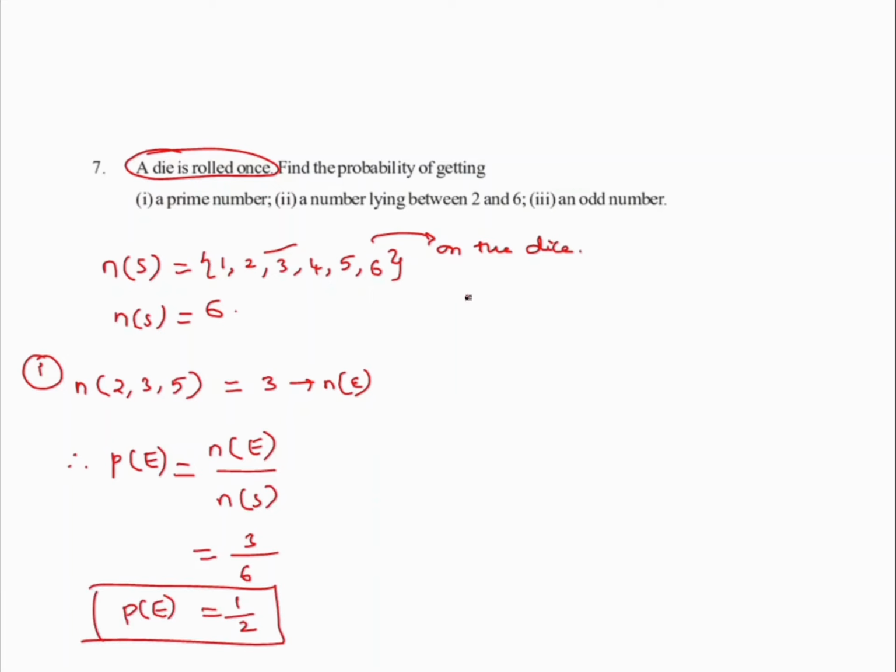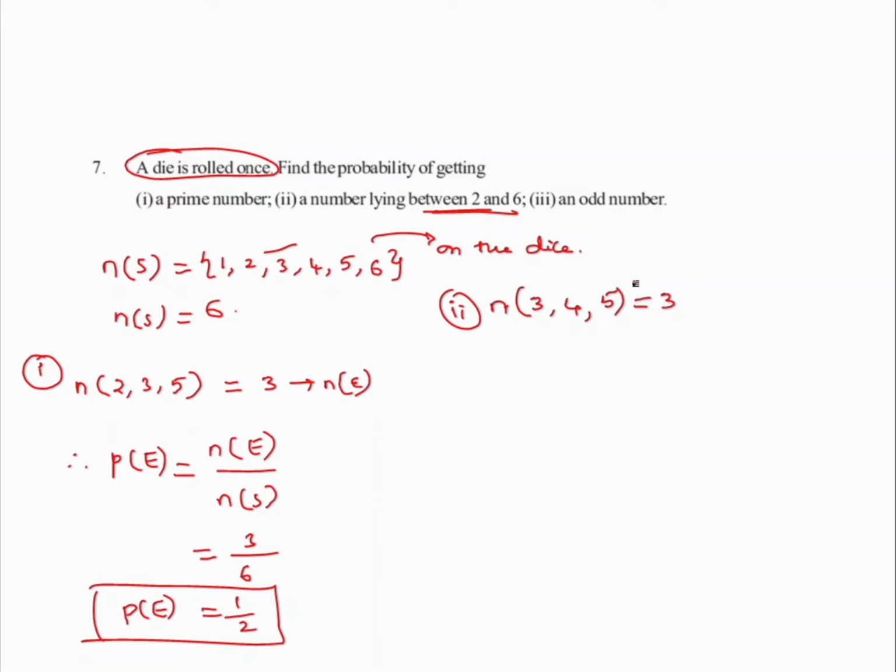So let us look at the second bit. What is this? A number lying between 2 and 6. What are the numbers? 3, 4 and 5. So the required probability is how much? I'm sorry, not the probability.